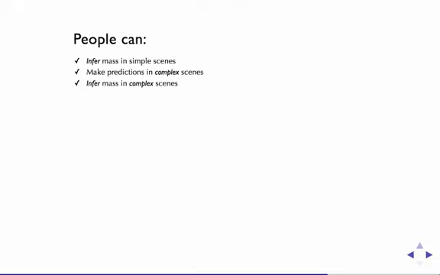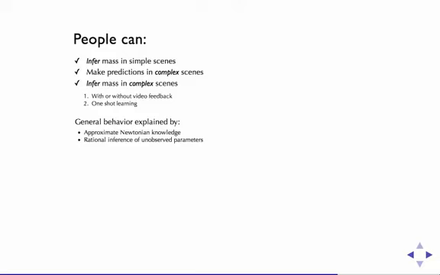So, in conclusion, we asked the question, can people infer mass in complex scenes? We determined that the answer is yes, and that they are very adept at doing so. People can infer the correct mass after only receiving binary feedback, and sometimes they can make the correct inferences after only a single trial as well. We developed a model which explained people's general behavior by combining approximate knowledge of Newtonian physics as instantiated in a probabilistic simulation, in a rational framework for inferring unobservable parameters like mass.